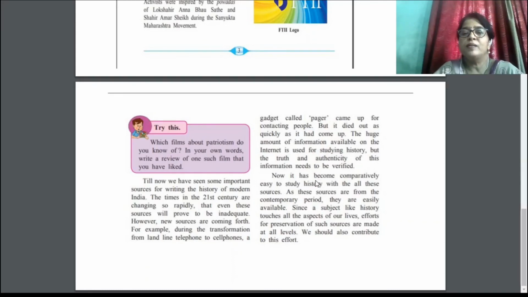Now it has become comparatively easy to study history with all these sources, as these sources are from the contemporary period. They are easily available because we are getting these sources from the contemporary period. That's why we are getting information. Since a subject like history touches all the aspects of our lives, efforts for preservation of such sources are made at all levels.